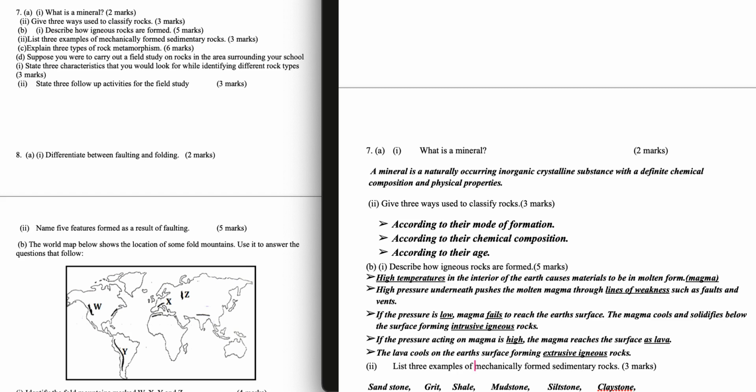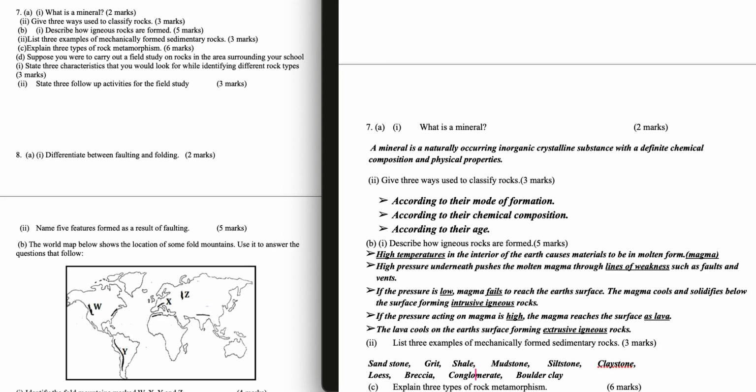High pressure underneath pushes the molten magma through lines of weakness such as faults and vents. If the pressure is low, magma fails to reach the Earth's surface. The magma cools and solidifies below the surface, forming intrusive igneous rocks. If the pressure acting on magma is high, the magma reaches the surface as lava. The lava cools on the Earth's surface, forming extrusive igneous rocks.